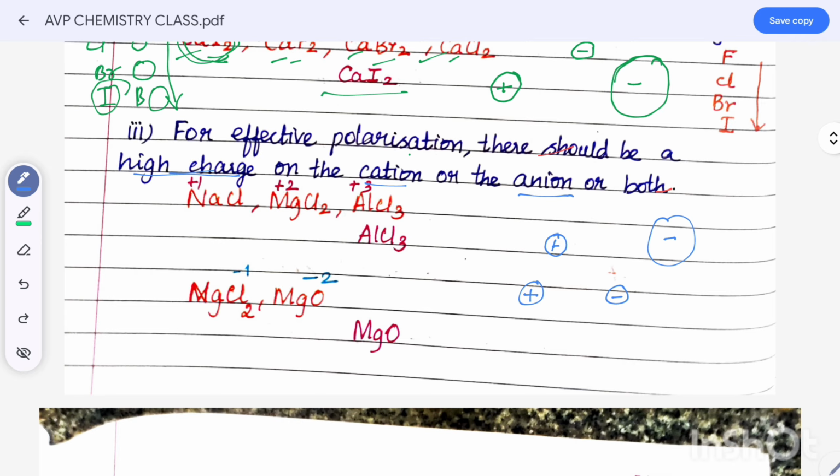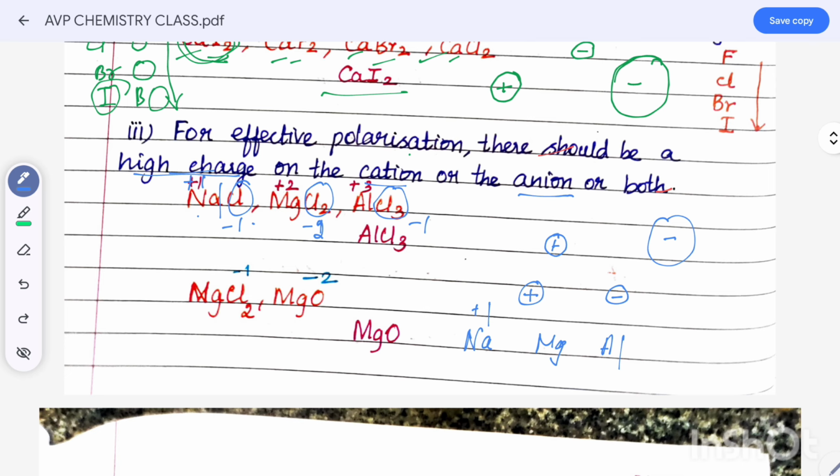For example, sodium chloride, magnesium chloride and aluminum chloride. Here all the anions are the same, because chlorine has a -1 charge. In magnesium chloride there are two chlorines, so -2 in total, but each chlorine has -1. Also in aluminum chloride, AlCl3, each is -1. The cation charges are +1, +2 and +3 for sodium, magnesium and aluminum.